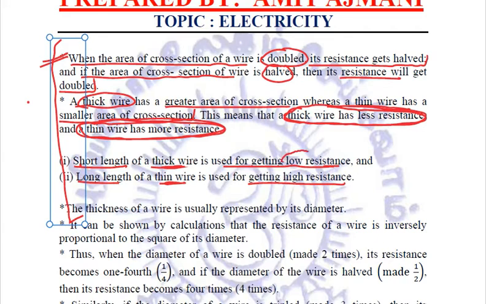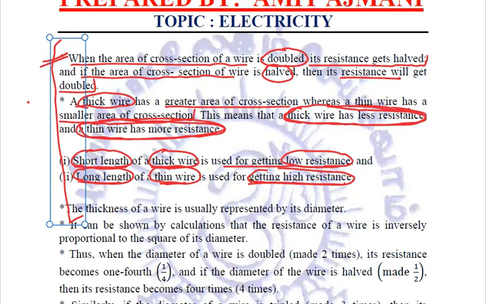If we need to have low resistance, we need to have a thick wire and it should be of shorter length. Whereas if we want to get high resistance, then we need to take a long wire and a thin wire.